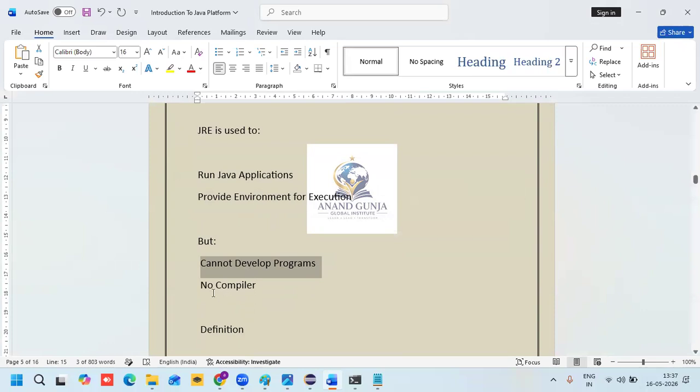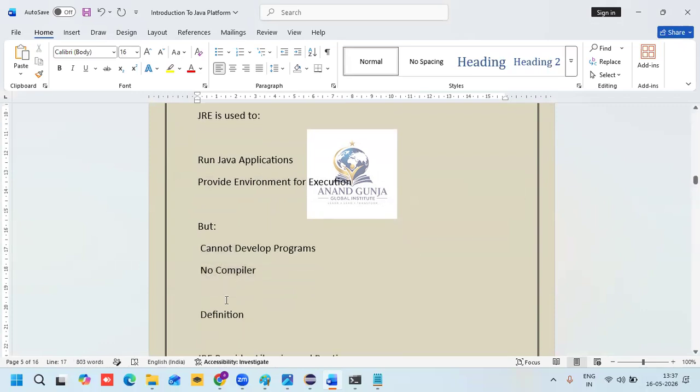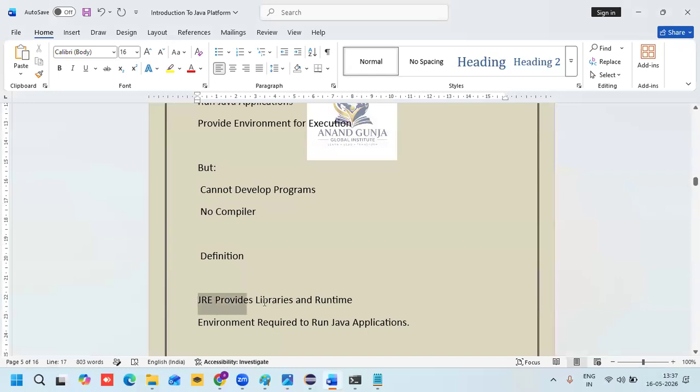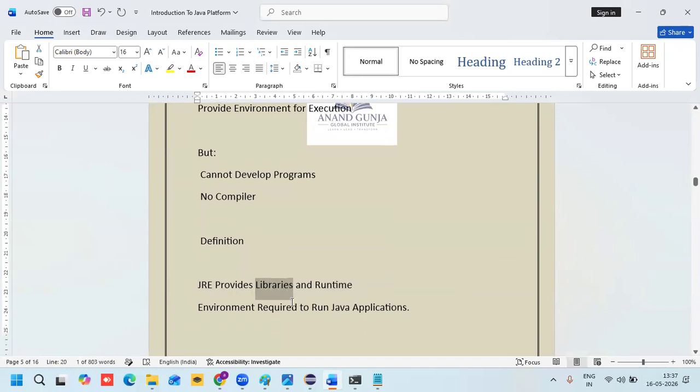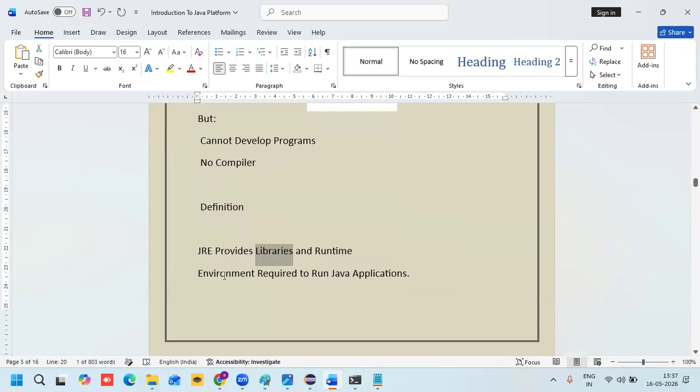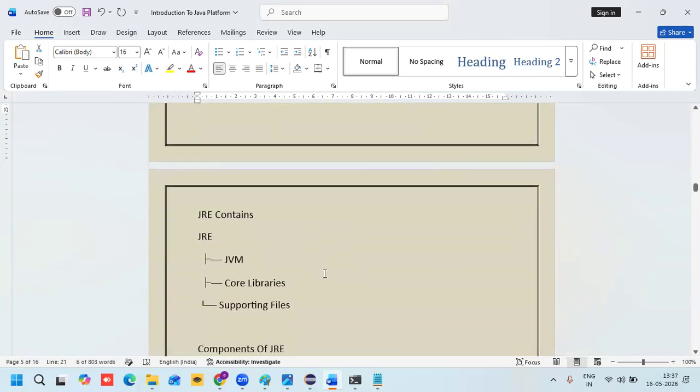JRE doesn't contain a compiler, but it provides libraries and runtime. Libraries means predefined classes and predefined packages. It contains only that much, and it provides the environment required to run Java applications.